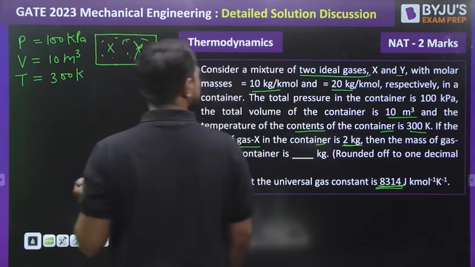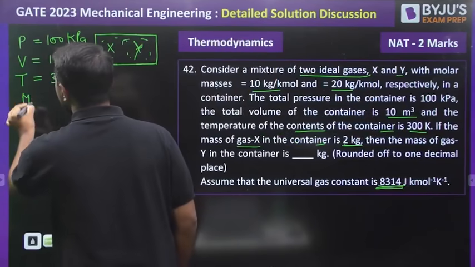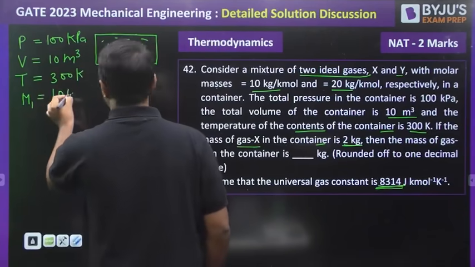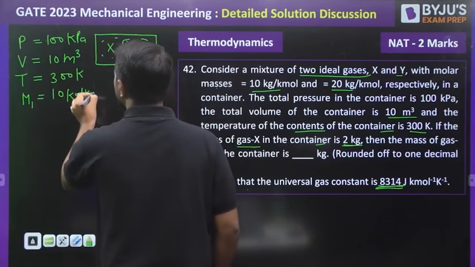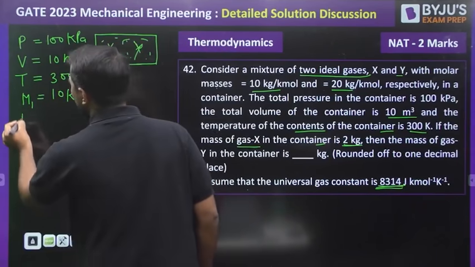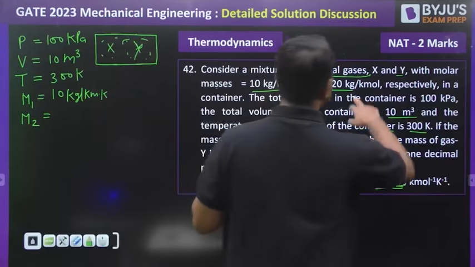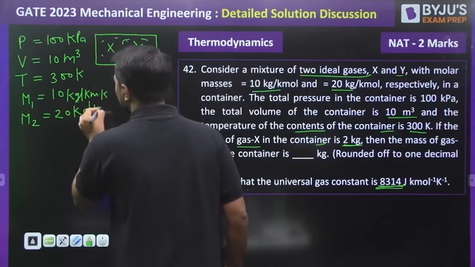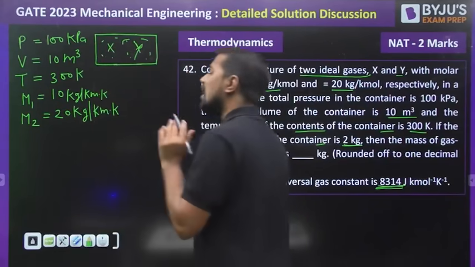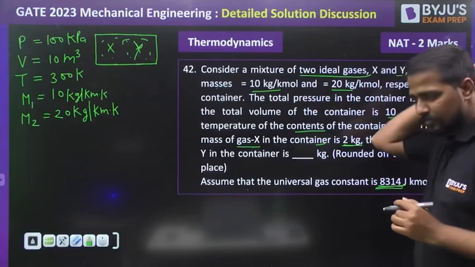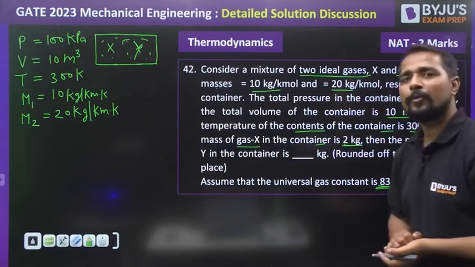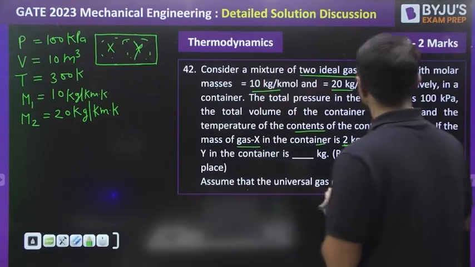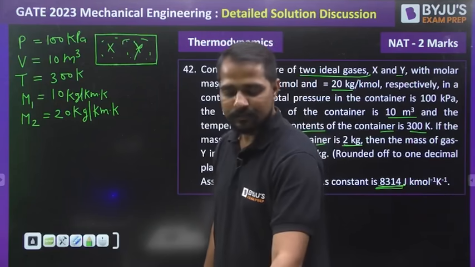that the number of moles are also given? Molar mass M1 will be 10 kg per kilomole, and M2 is also given, that is 20 kg per kilomole. These all parameters are given to us. After that, we need to find the total value of the mass in 1 and 2. Okay, so let's move forward and see the next question.